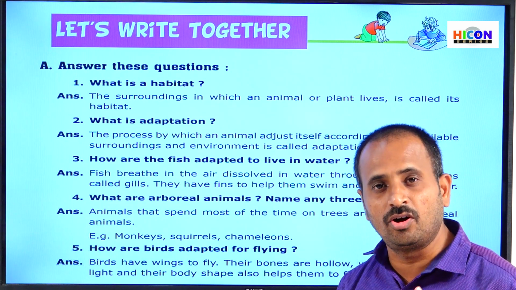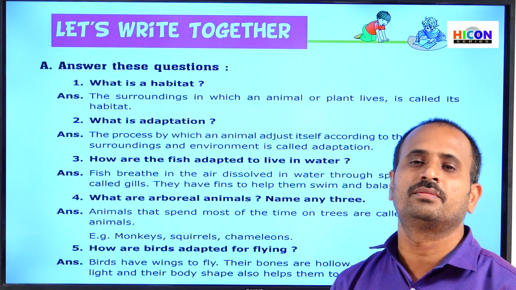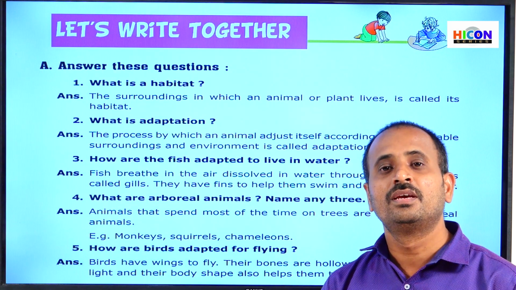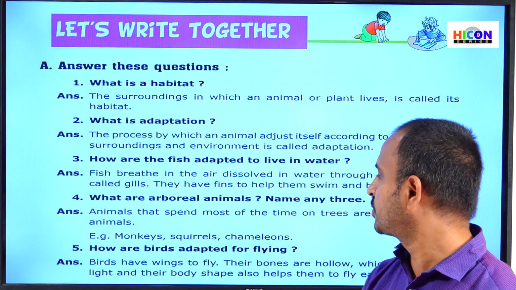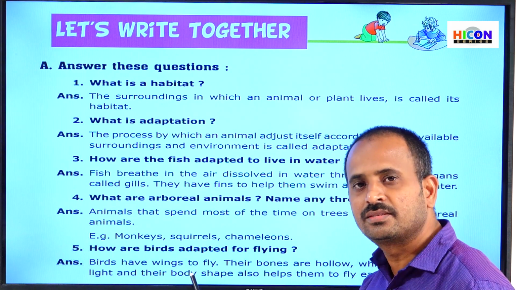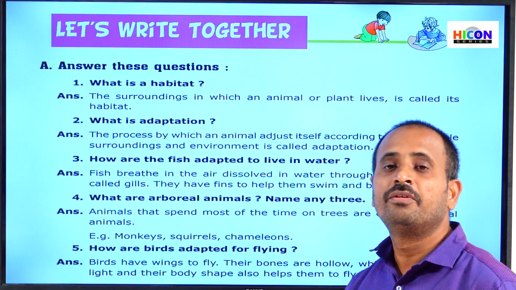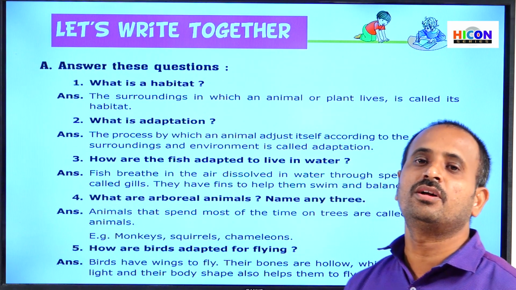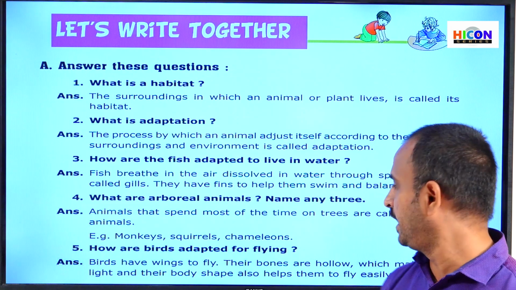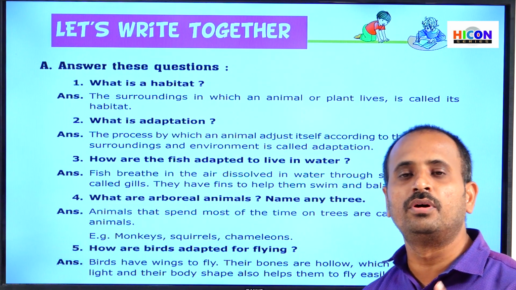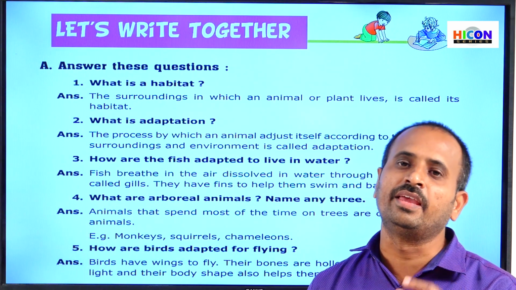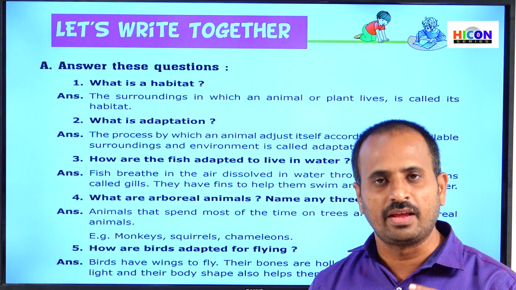There are some adaptations in the birds, and those adaptations help the birds to fly in the air. What are those adaptations? They have wings to fly, whereas human beings do not have wings to fly. Next, their bones are hollow. That means the bones in birds are filled with air, so they are called hollow.